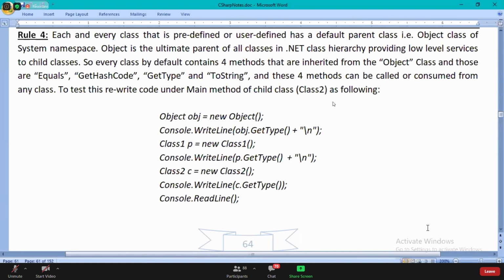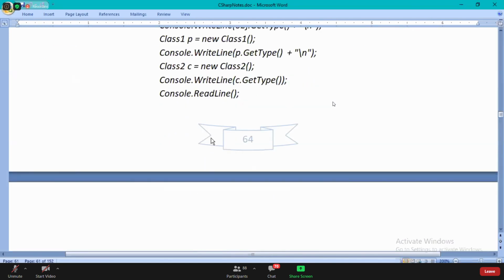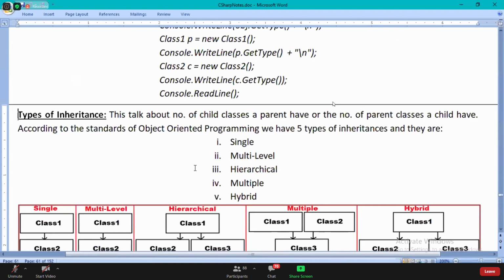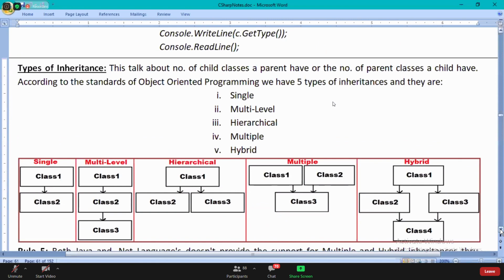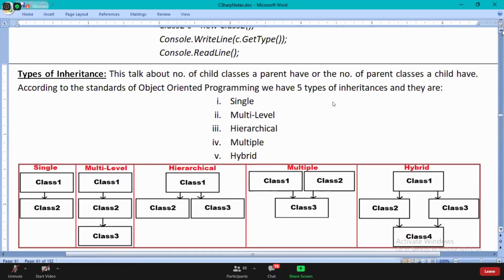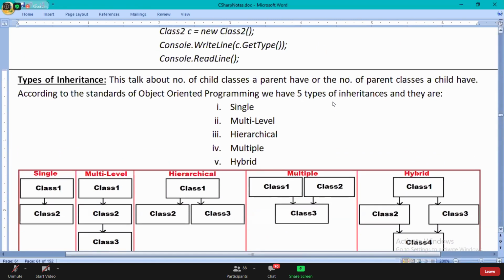So that's exactly what it is going to talk about: basically the number of children a parent has and the number of parents a child has. According to object-oriented programming standards, we have 5 different types of inheritances. What are they? Guys, watch it.